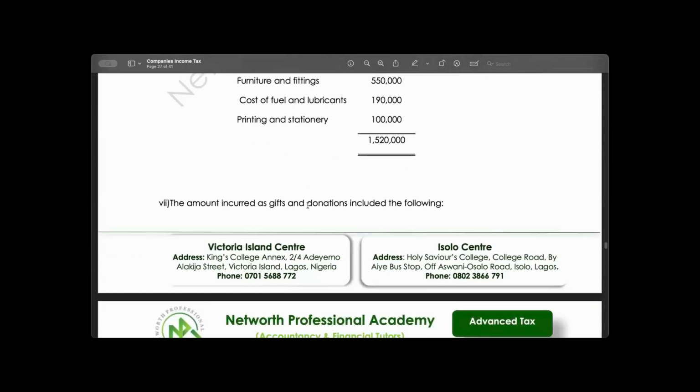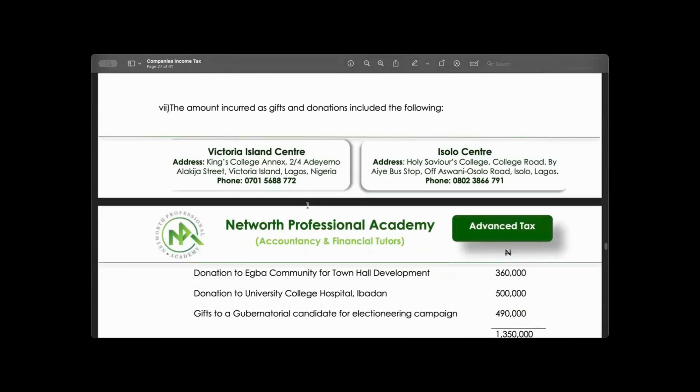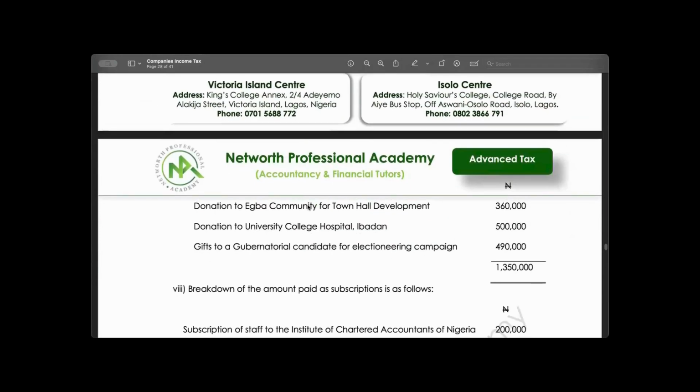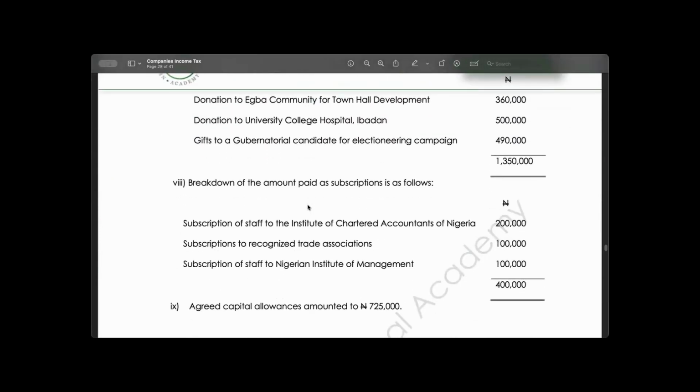Okay. Donation to Egba community for town hall, allowable or not allowable? Disallowable. I'm only hearing one voice. Disallowable. Good. Donation to University College of Ibadan, allowable or disallowable? Disallowable. I heard disallowable from someone. Gift to the gubernatorial candidates, allowable or disallowable? Disallowable. Okay. Subscription to your institute, allowable or not allowable?